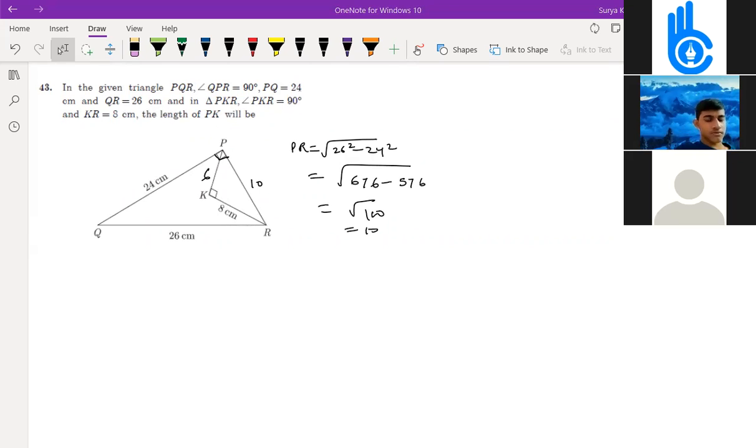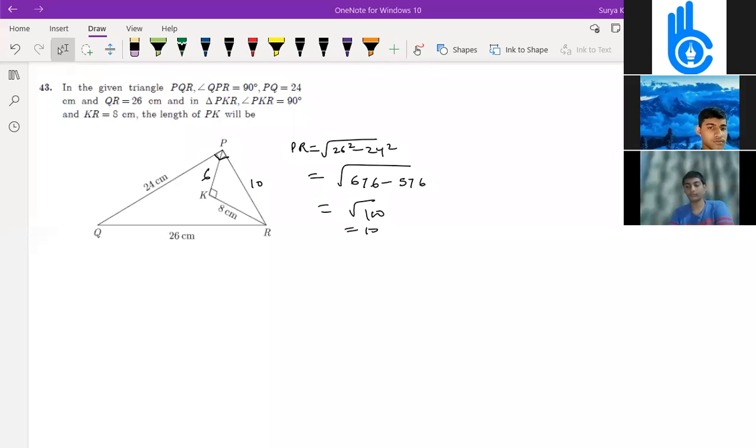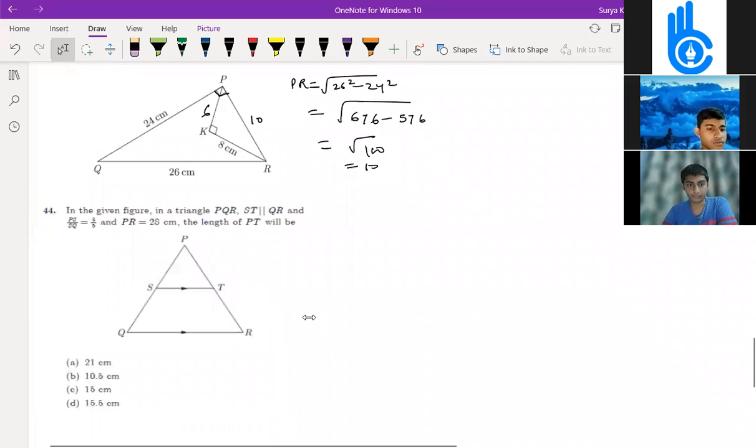Next question is question number 44. Actually, triangles, if you just solve them, it becomes tougher. But if you come through objective type questions, this is very easy in triangles. So in the given figure,